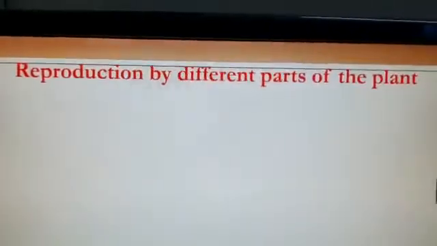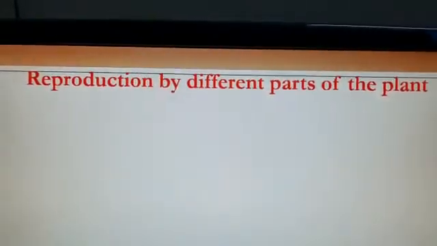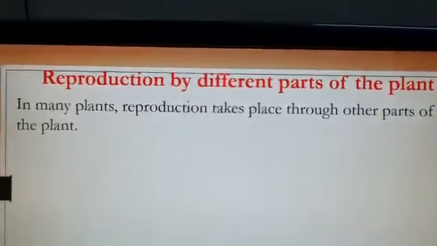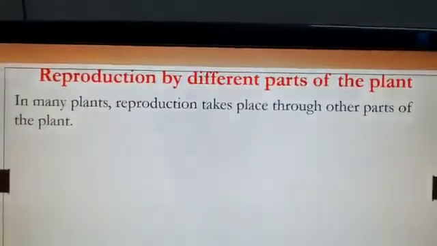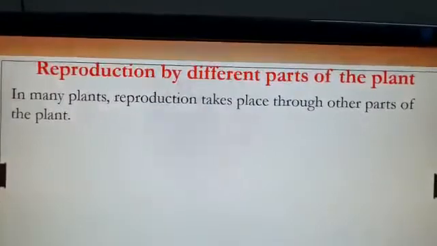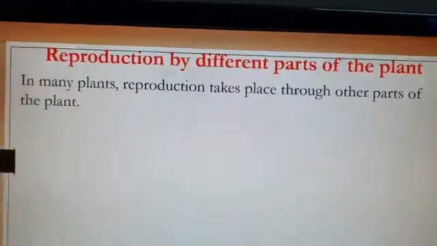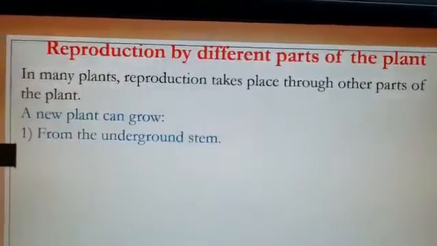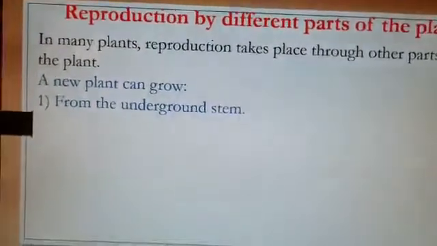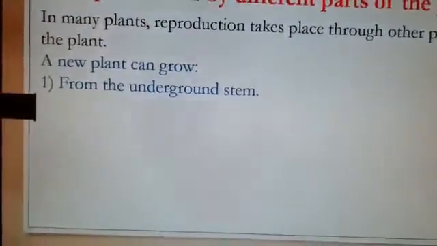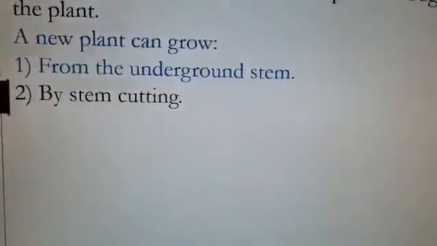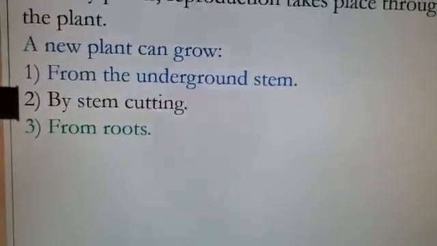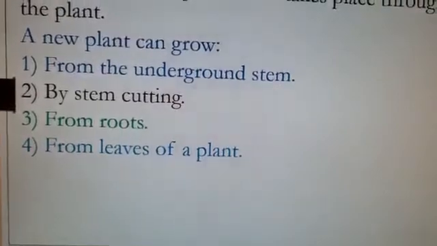Under this topic we are going to learn that in many plants reproduction takes place through other parts of the plant. Now we see what are those 4 parts of the plant we are going to discuss. A new plant can grow from the underground stem, by stem cutting, from roots, and from leaves of a plant.